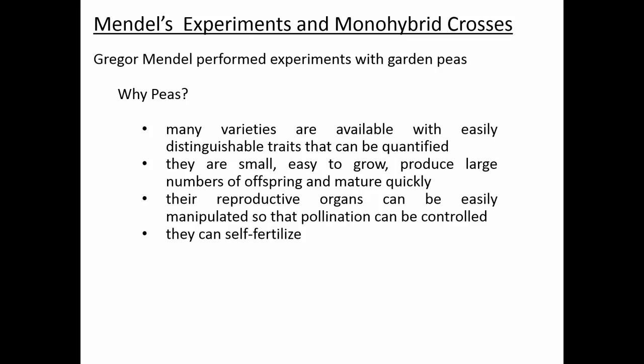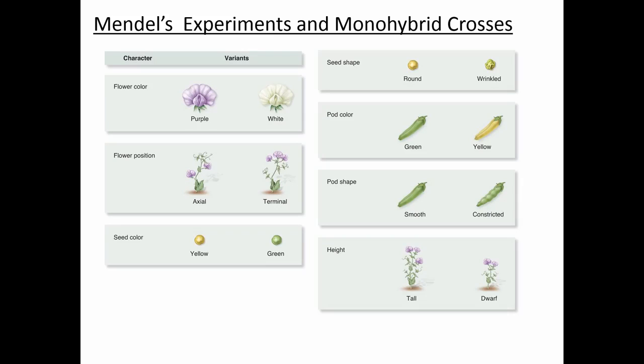Okay, and so easily distinguishable makes them easy to count. And then you can actually count them. So just as an example, these are the different characters. So you have a variety of pea plants that have purple flowers, but then there's another variety that has white flowers. And then they're either purple or white.